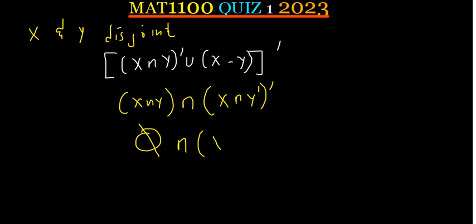So we are going to have x complement union y complement with another complement, that will just be y. And we know that an empty set intersection any other set is always an empty set. But an empty set union any other set is that same set. So the answer here for the 4 marks is empty set.